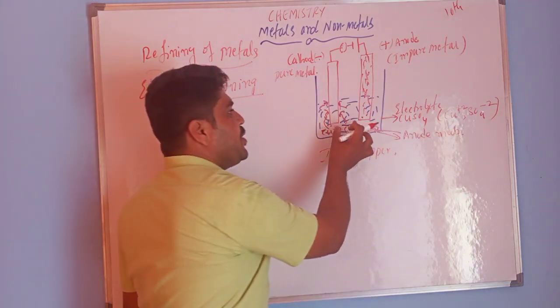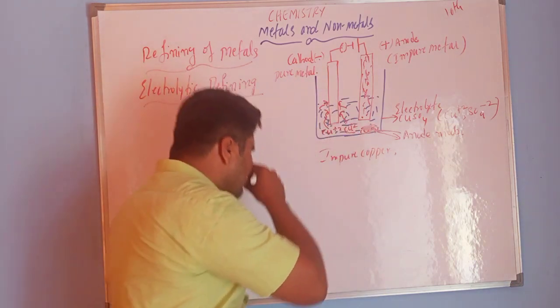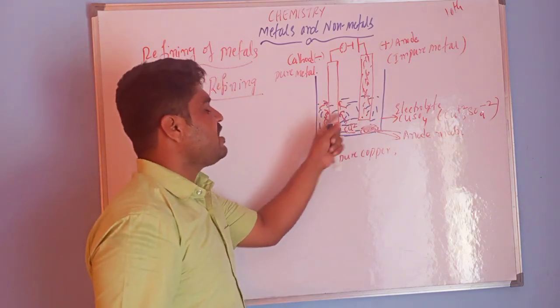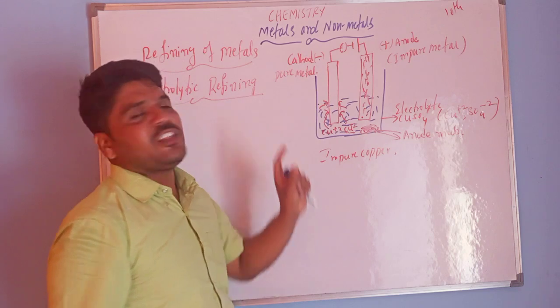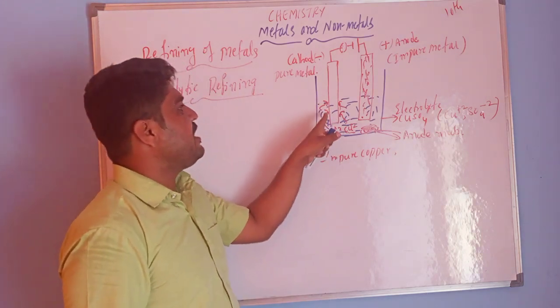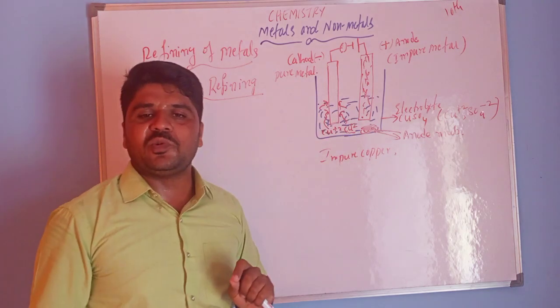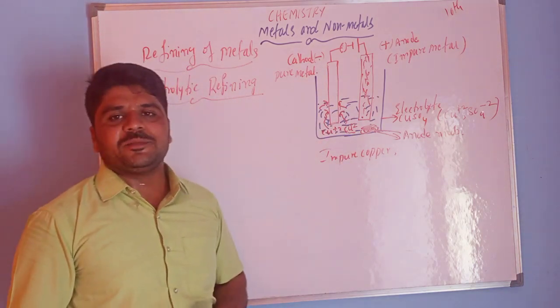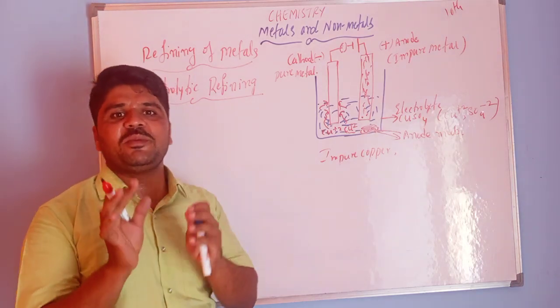That means pure metal is deposited on the cathode. You have to remember this one: the pure metal is deposited on the cathode. This is the electrolytic refining.